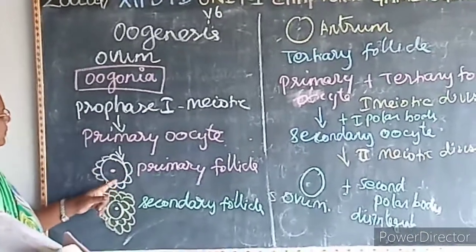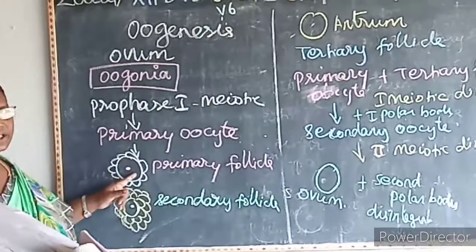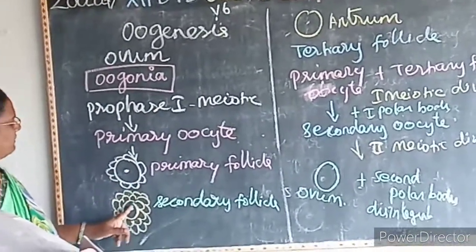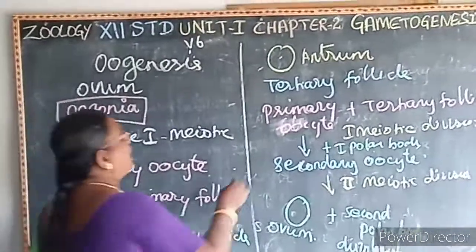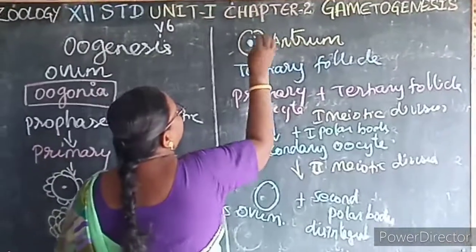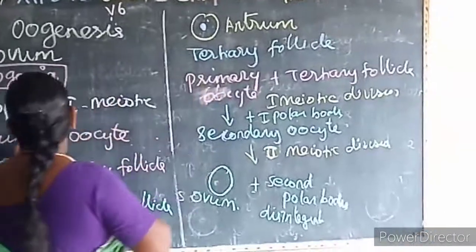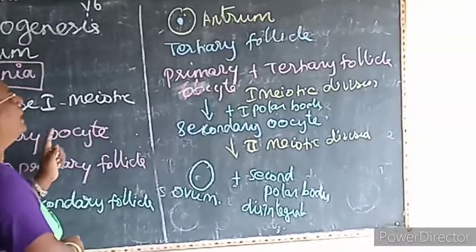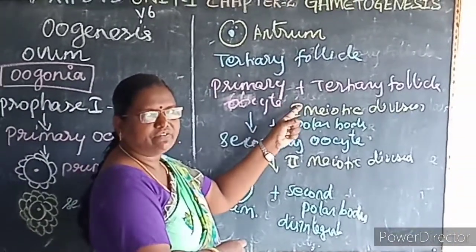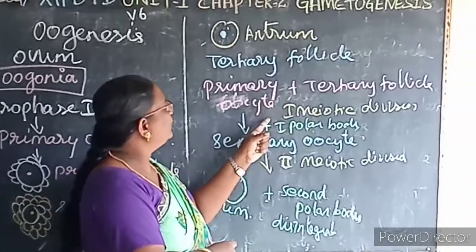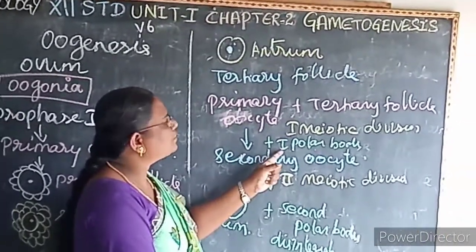If the primary oocyte is covered by a single layer of cells, then it is known as what? Primary follicle. If the primary follicle is covered by many layers of cells, then it is known as what? Secondary follicle. If there is a fluid filled space, that is known as what? Antrum. It develops as a tertiary follicle. Now this primary oocyte grows in size within the tertiary follicle and undergoes the first meiotic division to form a secondary oocyte and the first polar body.